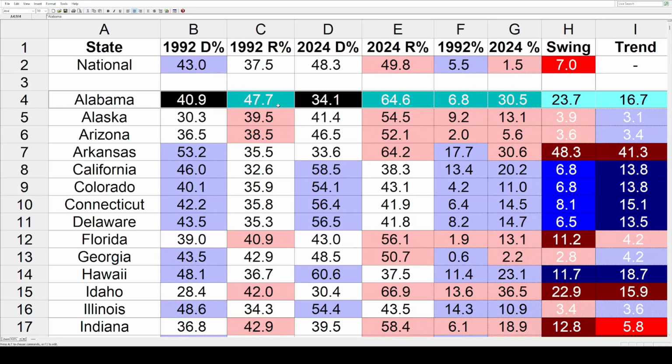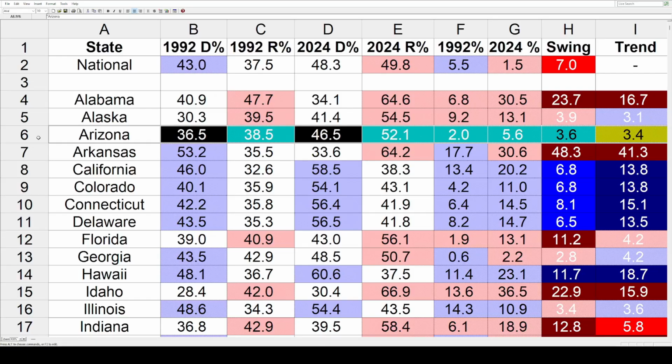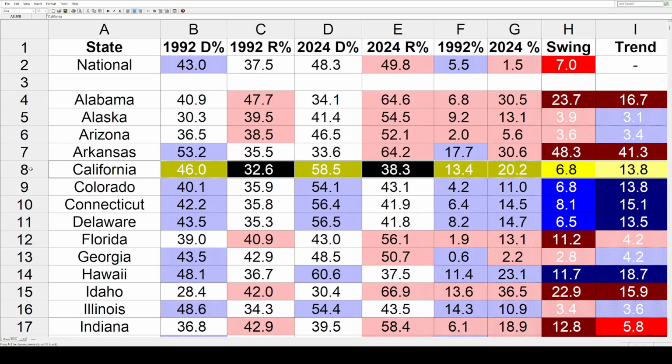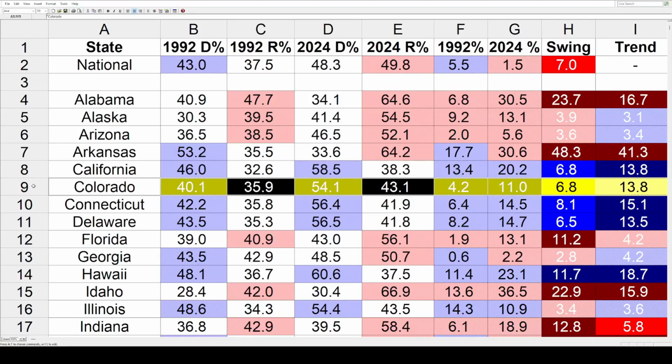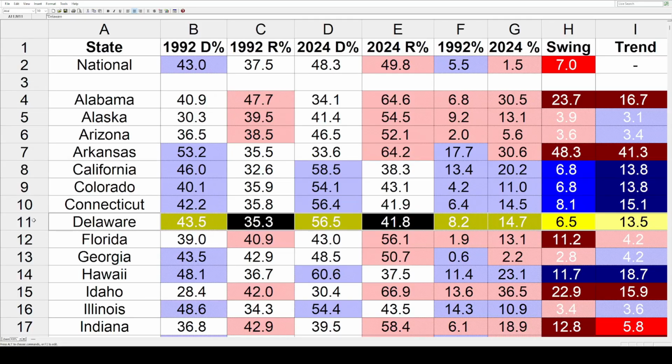So now we can quickly go through the rest of these states. Alaska swung toward Trump by 3.9, but that was less than 7%. So that means they had a blue trend of 3.1. Arizona was similar at 3.4. Arkansas was Clinton's home state in 92, and since then, it trended a massive 41.3 toward the Republicans. Now we've got some blue trends. We've got California at 13.8. The exact same thing in Colorado, 13.8. Connecticut just above that at 15.1. Delaware just below that at 13.5.